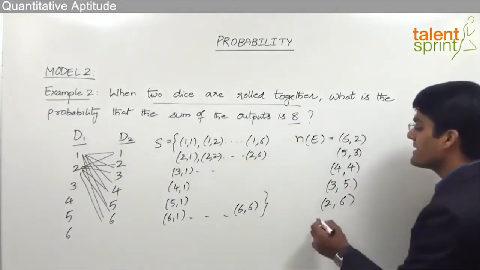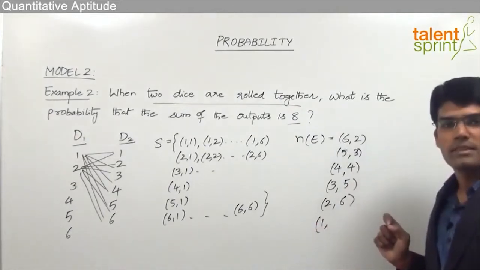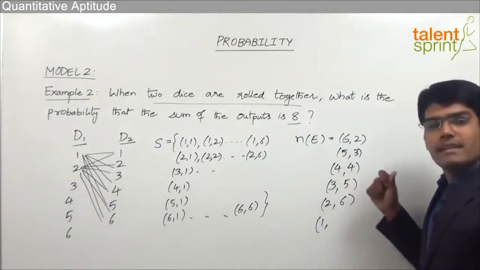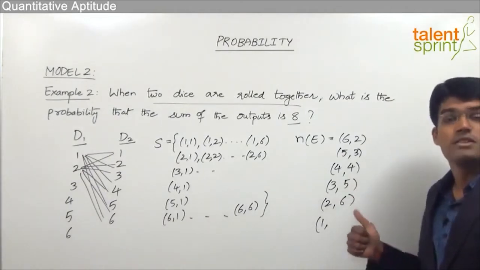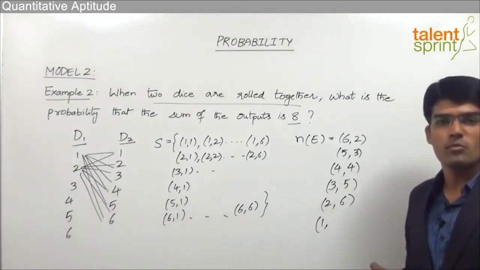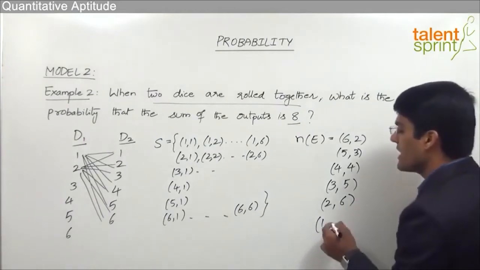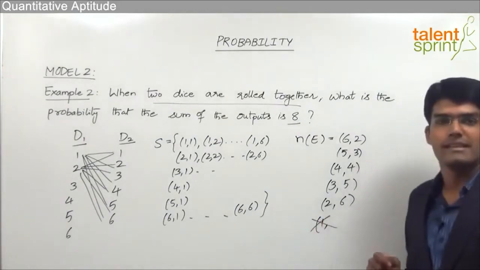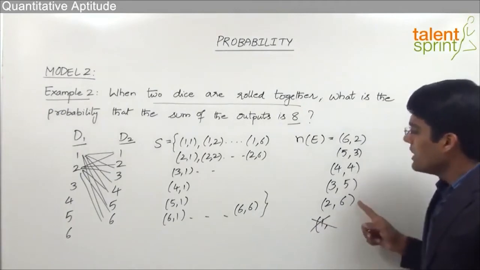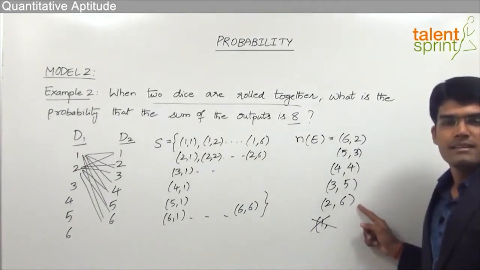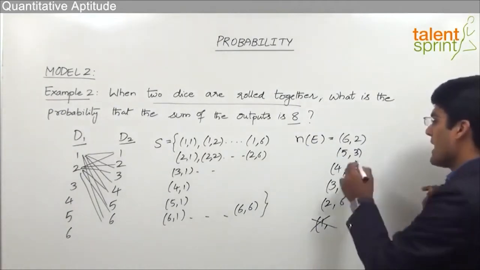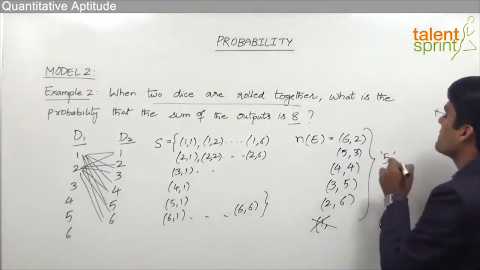For example, let's say the output of first dice is 1. Then to get the sum as 8, the output on the second dice has to be 7, which is impossible. Why? Because the maximum output of a dice can be 6. So we cannot have 1 as the output of any dice. So these are the only possible cases in which the sum of the outputs is 8. And we see that there are a total of 5 possible ways here.